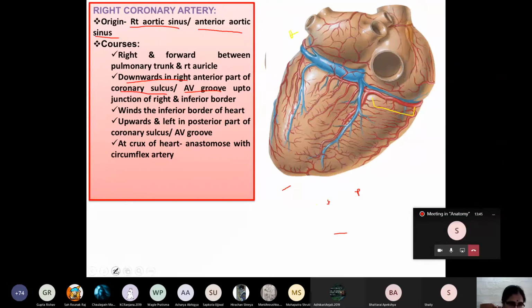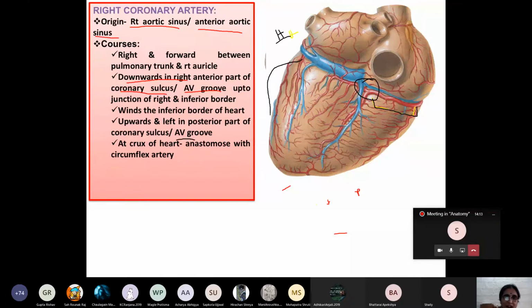Okay, it is better I use black color. So it runs upwards towards the left side, in which part of the coronary sulcus? Here you can see the posterior part of the coronary sulcus or posterior part of the atrioventricular groove. And at the crux of the heart, it anastomoses with the branch from which artery?